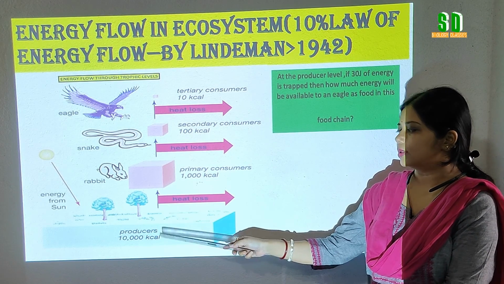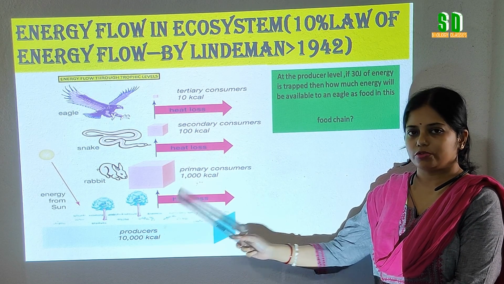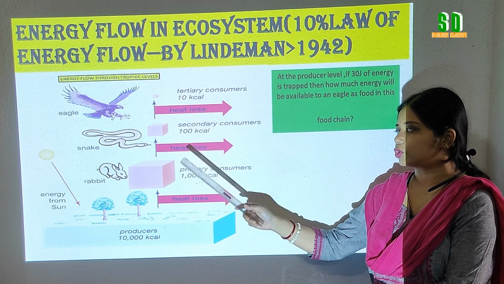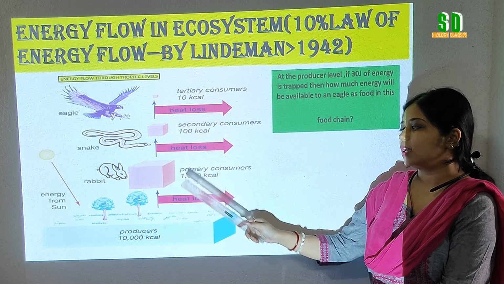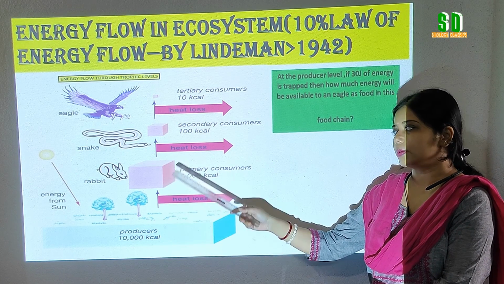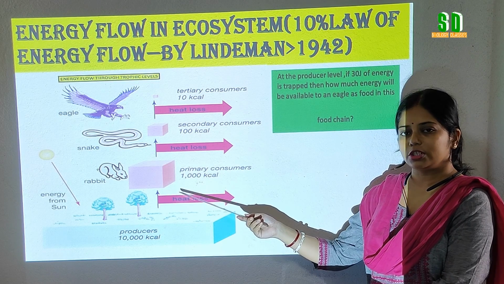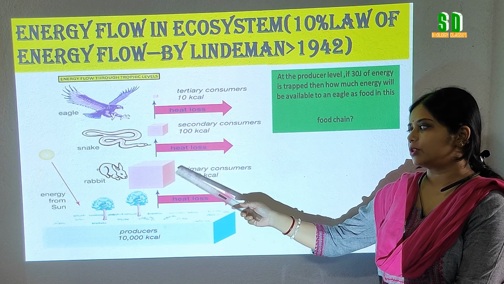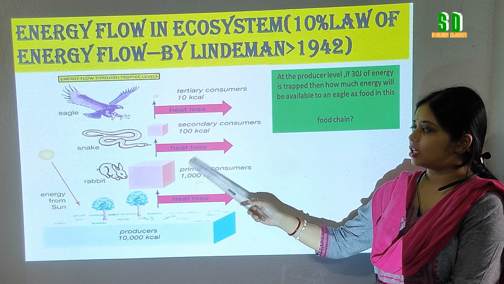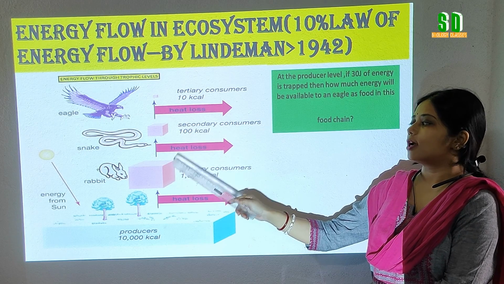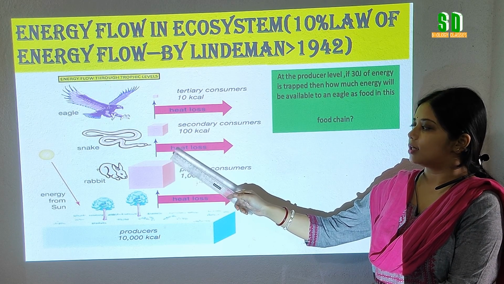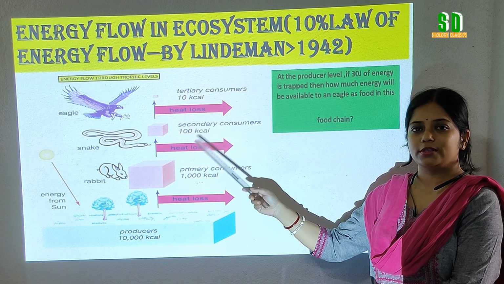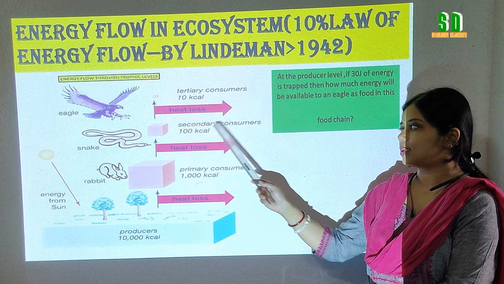Now let us explain the 10% law of energy with the help of a problem. Suppose in the producer level 30 joule of energy is trapped. When the food energy is transferred from the producer level to the next trophic level, that is the primary consumer level, 10% of 30 joule is transferred. So only 3 joule of energy is transferred to the primary consumer level. Again, following the 10% law, 10% of 3 joule is transferred to the secondary consumer level. That means only 0.3 joule is transferred to the secondary consumer level.